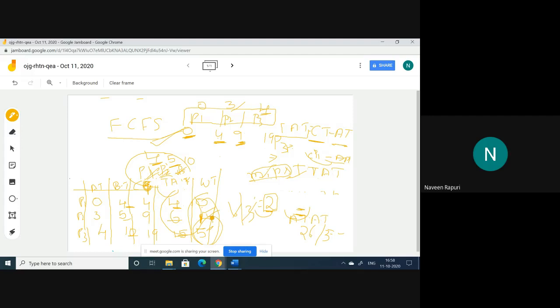I have given the formula for the response time, that is the first time entering the running state minus the arrival time. The first time entering the running state is 0, the arrival time is 0, 0 minus 0, that is 0. The first time entering the running state is 4, but the arrival time is 3, 4 minus 3, that is 1.